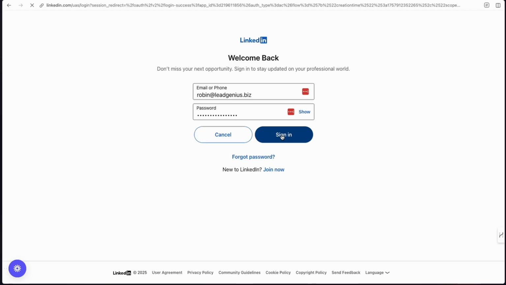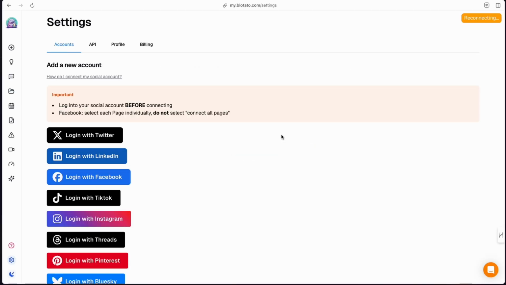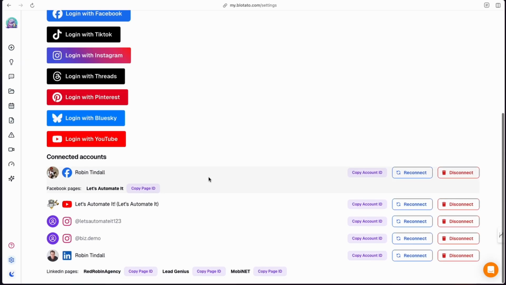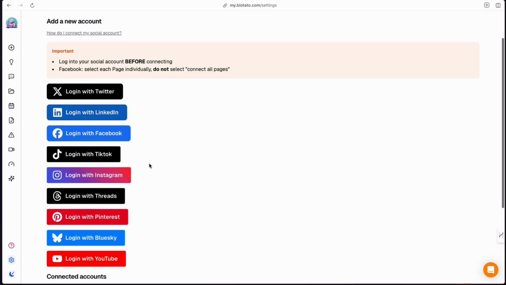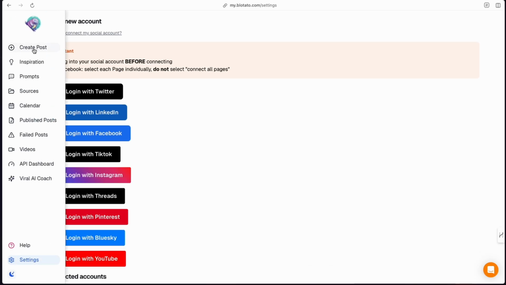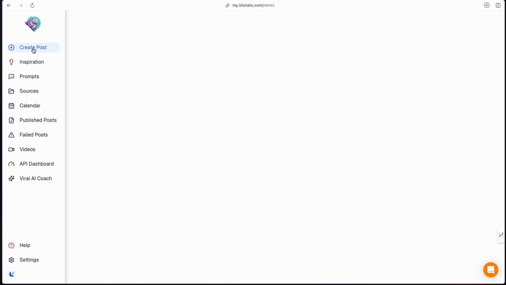Pretty straightforward stuff. And this is the headache that Blotato has taken out of it. Connecting up your social medias directly with their various APIs can be tough. And here's a whole bunch I've set up before, and now you can see my LinkedIn is connected with some of the pages I'm managing in there. And I've gone ahead and connected up some Instagram accounts, our YouTube channel, and here's some of my Facebook accounts, all connected up, and you literally just follow that process over and over again. Could not be simpler.